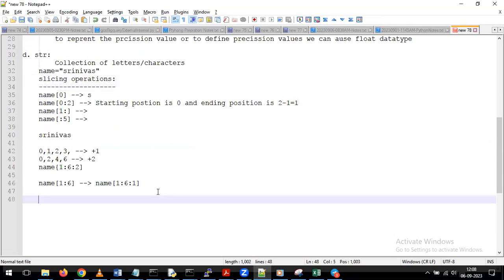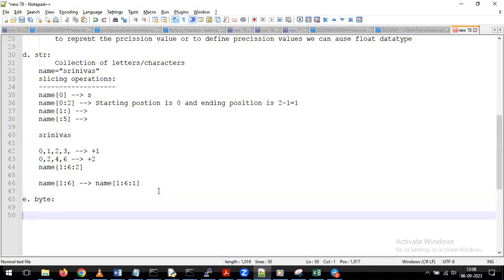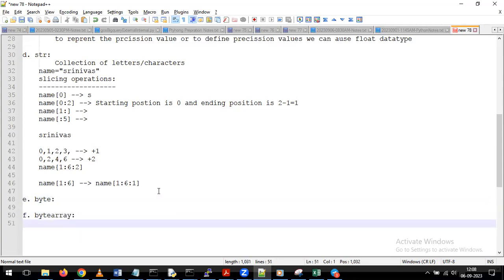Now in the same way, we have one more data type called byte, and one more called byte array. So we have two different data types, byte and byte array.